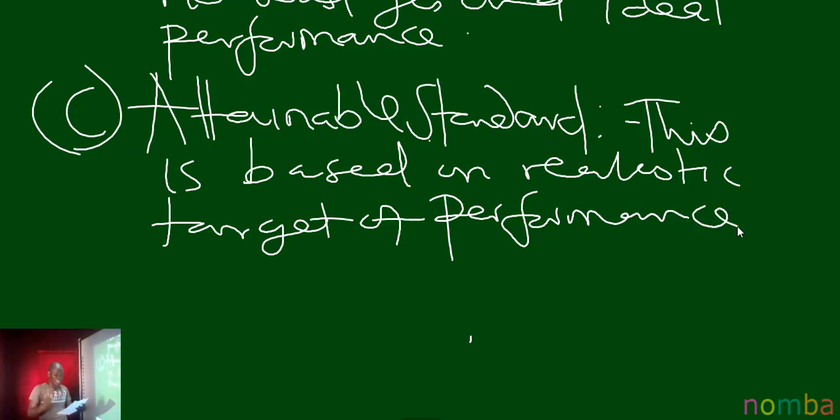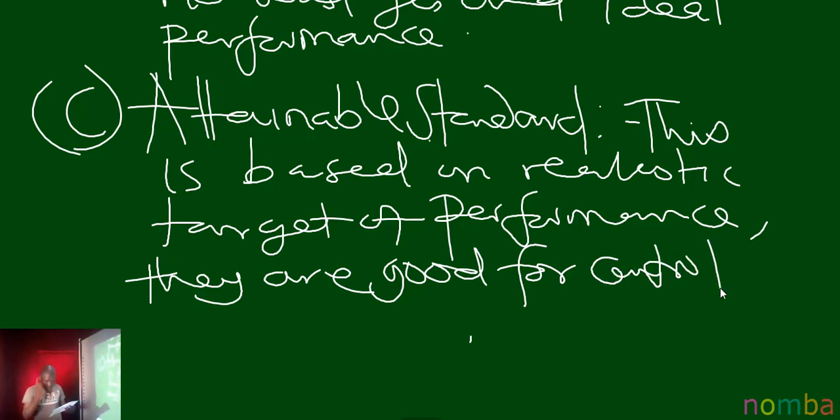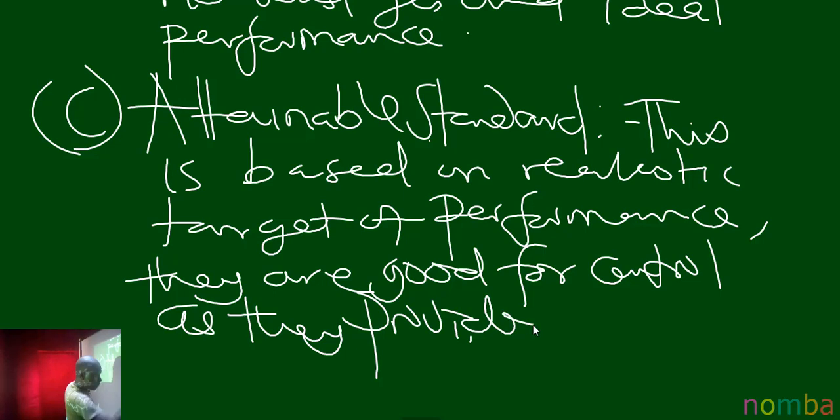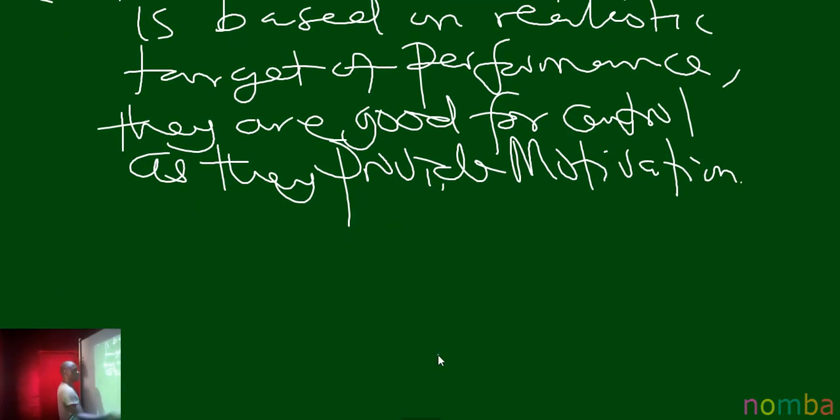They are good for control, as they provide motivation. Note, I told you the other ones are not good, but this is good. They are good for control as they provide motivation to the worker, and also the manager. Please note that an attainable standard is good for the organization. Now, the fourth basis is current standard.